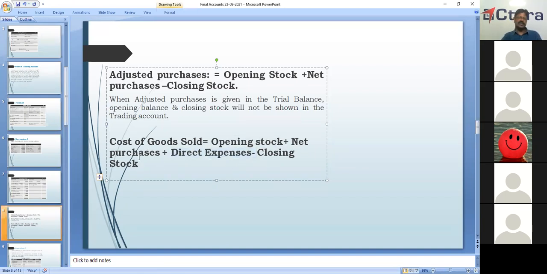So cost of goods sold is equal to opening stock plus net purchases plus direct expenses minus closing stock. We may have problems on this also, we will see.